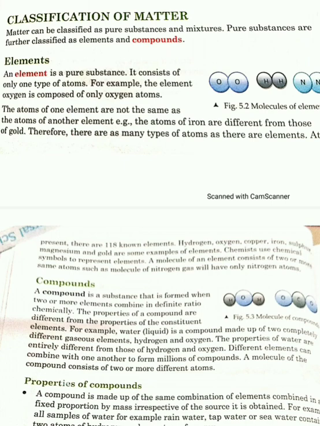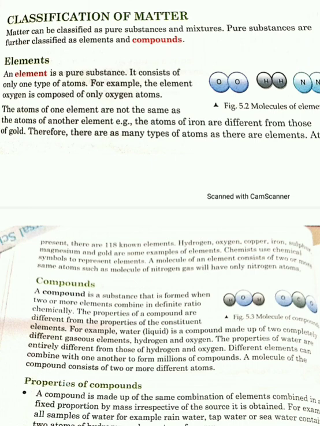But they are different from each other. If I talk about oxygen and chlorine atoms, they differ from each other. So we can say that the atoms of one element are not the same as the atoms of another element, but they are different from those of other elements. Nowadays we have 118 known elements, out of which some are metals, some are non-metals, and some are metalloids.